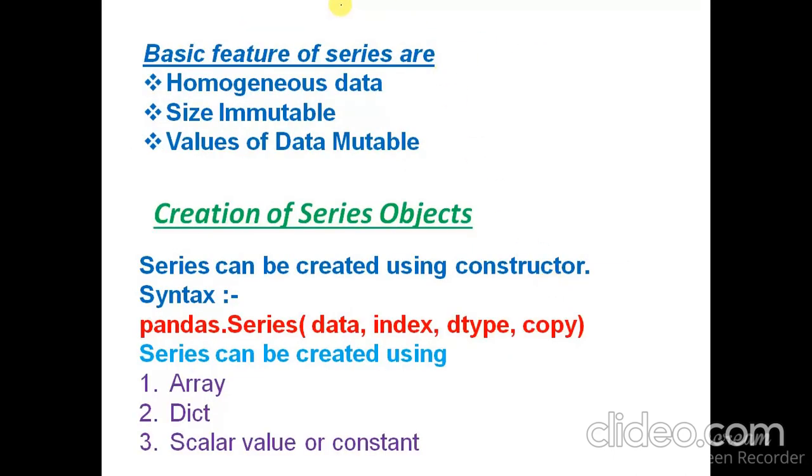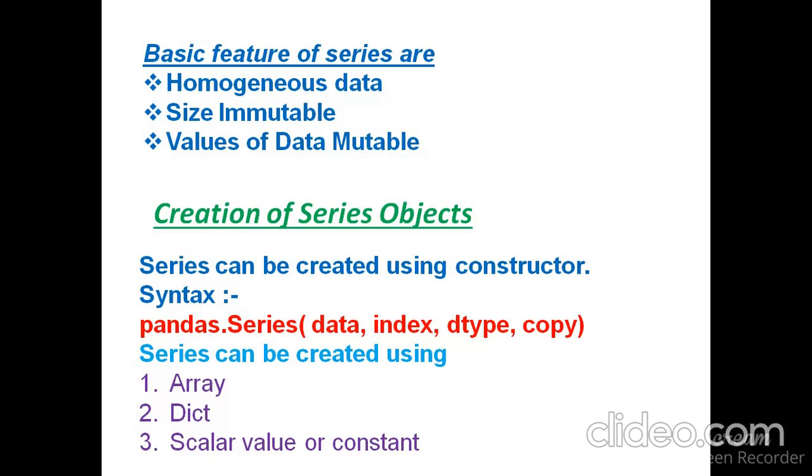Basic features: it must hold homogeneous data. Size is immutable. Once you have created a series, you cannot resize it. You cannot change its size or the number of elements. But the values of a series are mutable. It means the data inside the series is mutable. You can change the values but you cannot change its size.